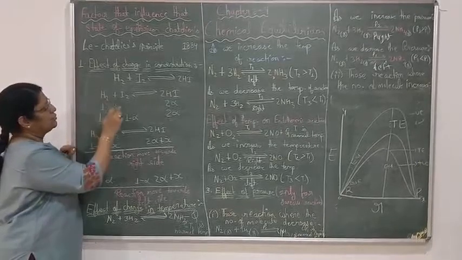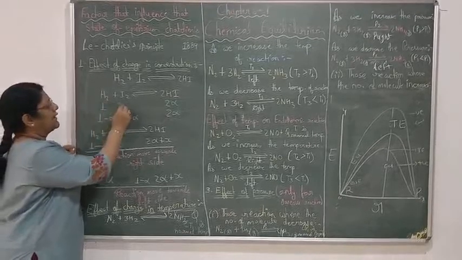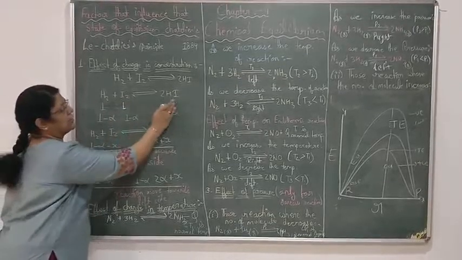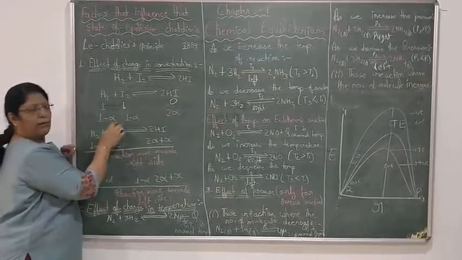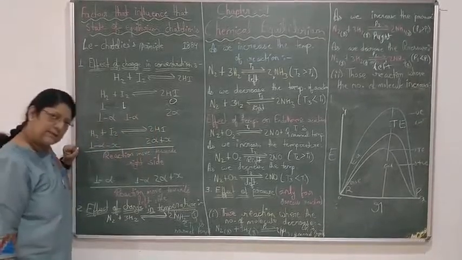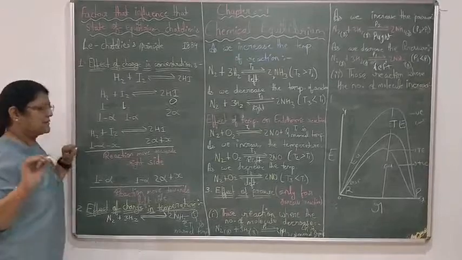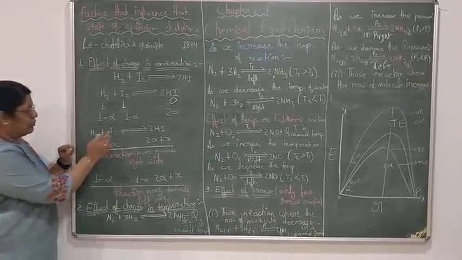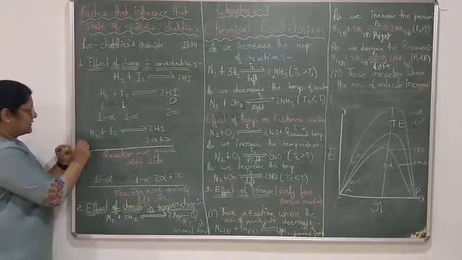Earlier H2 was 1 mole, I2 was also 1 mole and HI was 0. Then alpha mole dissociated and 2 alpha of HI is formed. This is the reaction. As we decrease the concentration of either H2 or I2, you just write towards this side